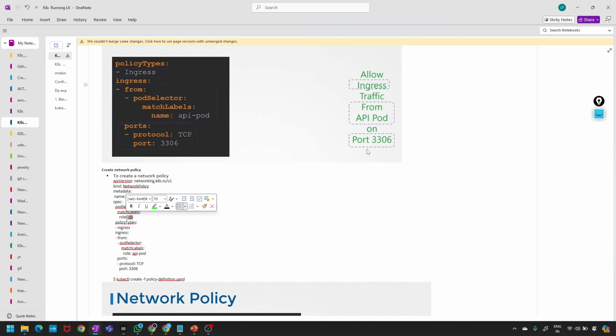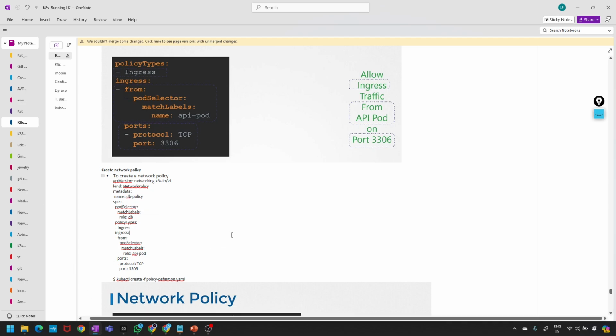If you mention it, you are allowing ingress. So for egress or ingress isolation to take place, note that you have to add them under the policy types, otherwise there is no isolation. So we have to add all these things.